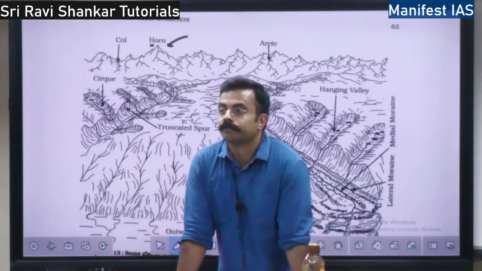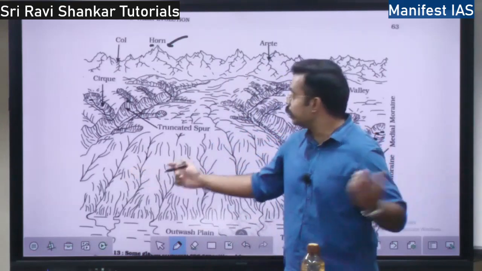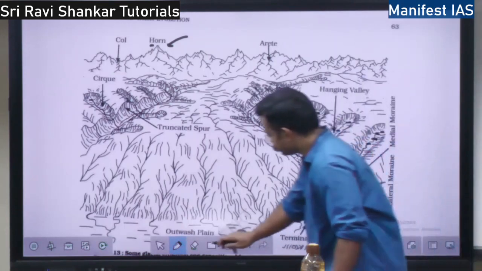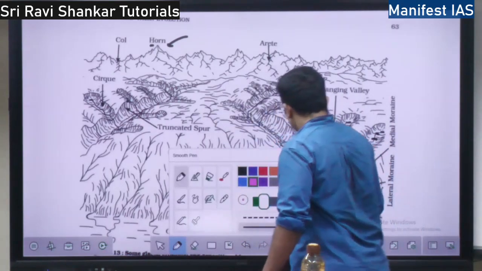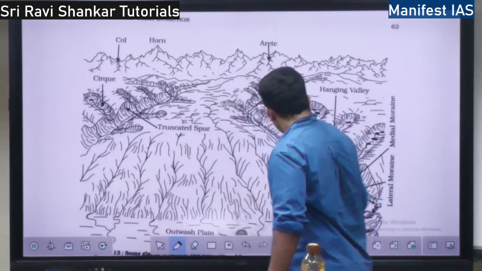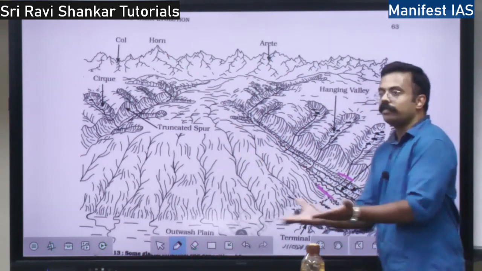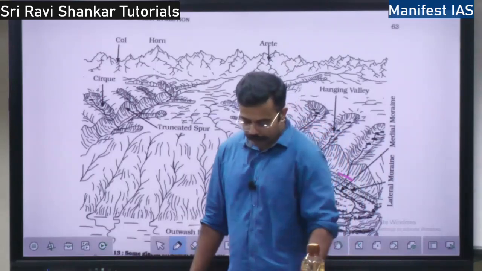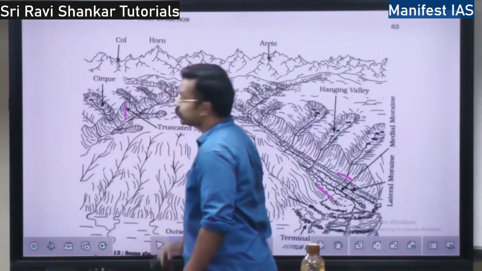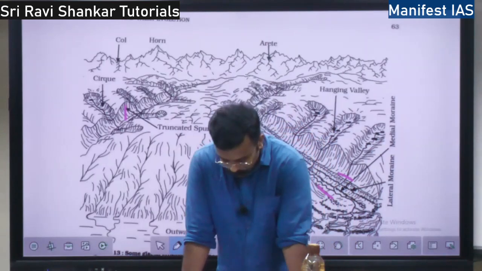They are U-shaped. First of all, they are U-shaped and they have broad floors. See, the floor of the trough starts from here and ends here. They have a very broad floor. They also have steep sides. See, here the sides are steep, in the vertical direction. They are steep-sided.